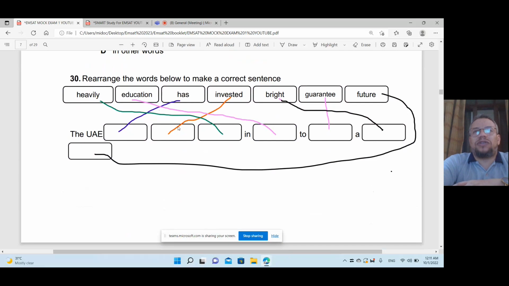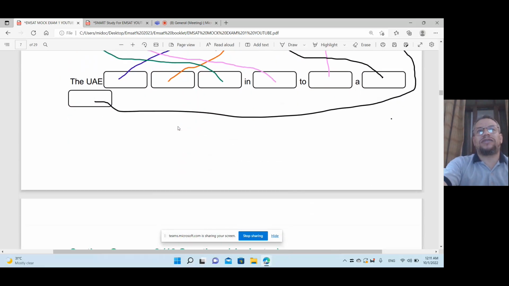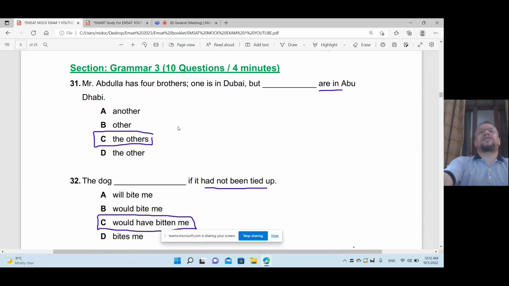In education, a noun. To guarantee is a verb. Bright future. So the UAE has invested heavily in education to guarantee a bright future. That's right.